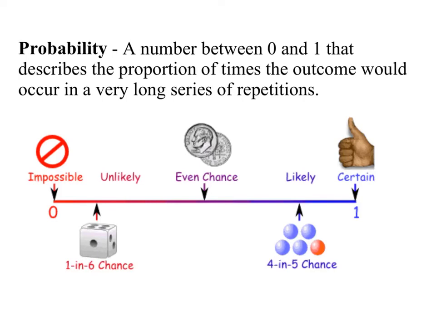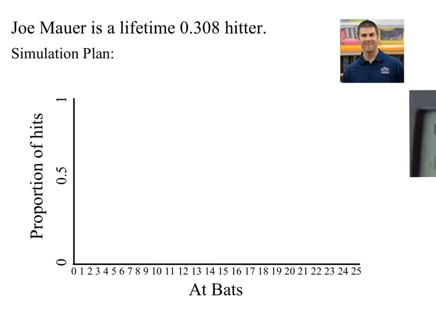So I wanted to just talk about doing that once. Joe Mauer for the Minnesota Twins, lifetime .308 hitter. This means that the proportion of times he gets a hit is 0.308. So there are a couple of ways we could do a simulation here. We could certainly do it with slips of paper and put in certain slips, but we could use the RAND function on the calculator. But I'm going to stick with RAND int.